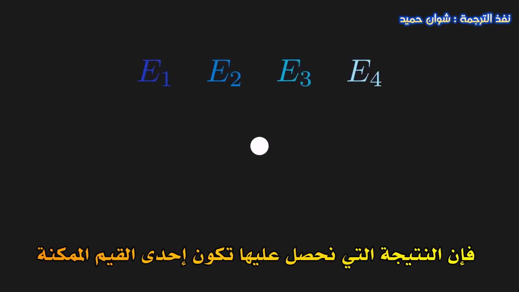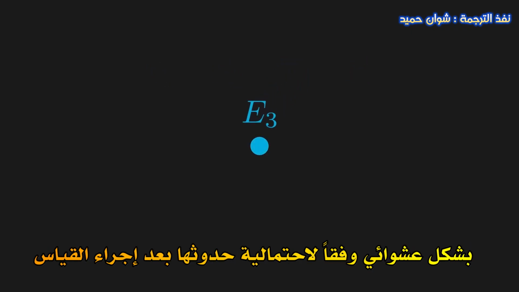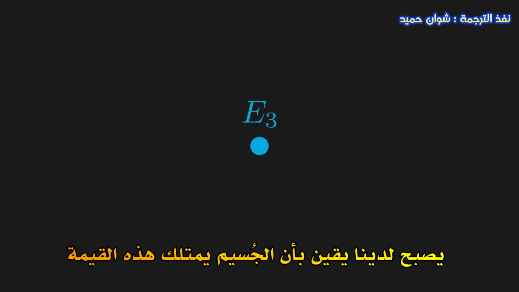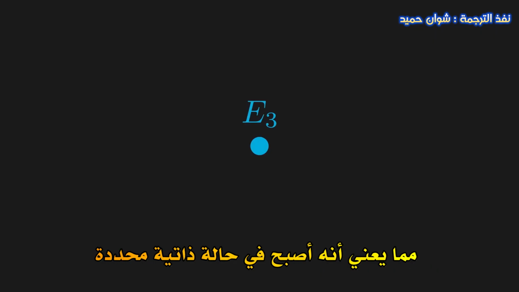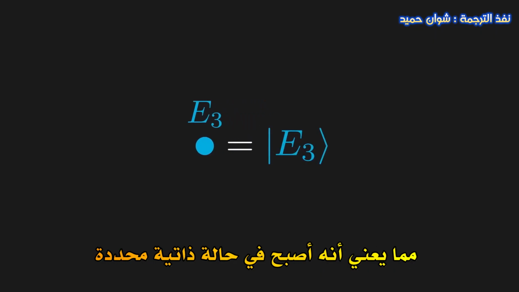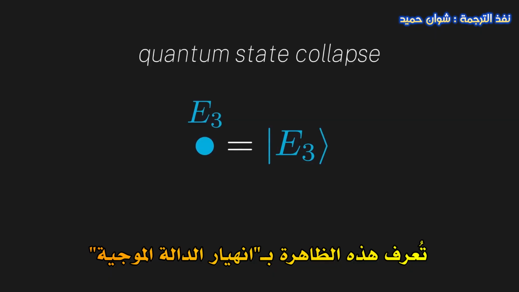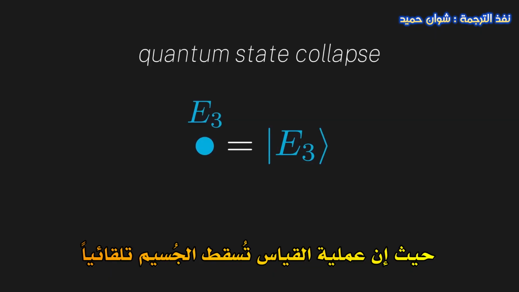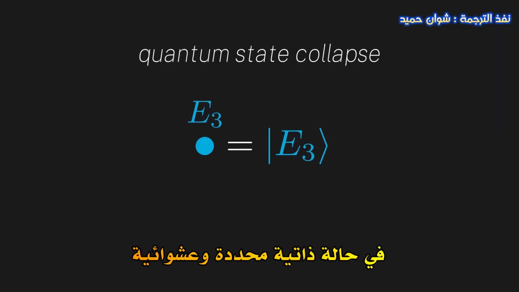When we measure a particular quantity, we will randomly get one of the possible values, according to its probability. Once we've made the measurement, we now know that this particle 100% has this value. Therefore, we know that it must now be in this definite eigenstate. This is known as quantum state collapse, since the act of measuring necessarily collapses the particle into a random definite eigenstate. The particle then goes on and evolves in this new definite quantum state.